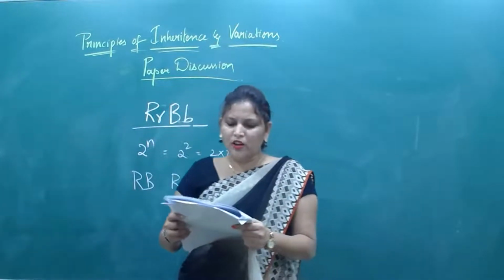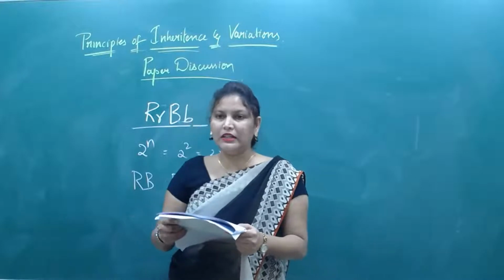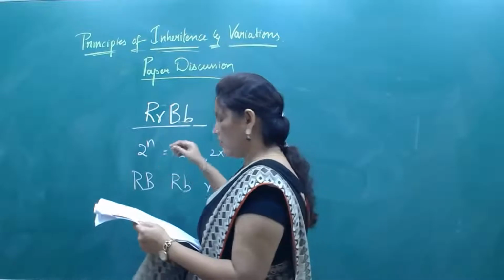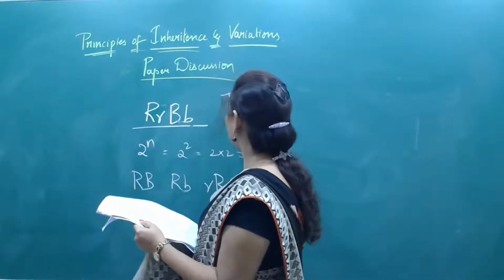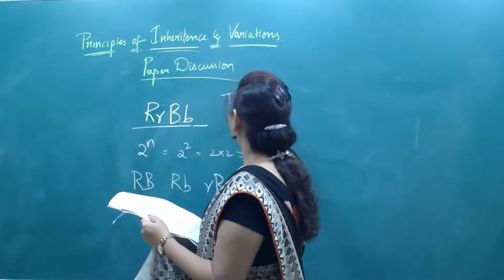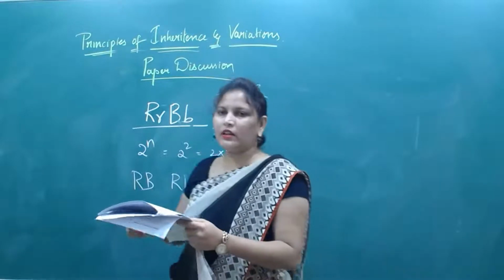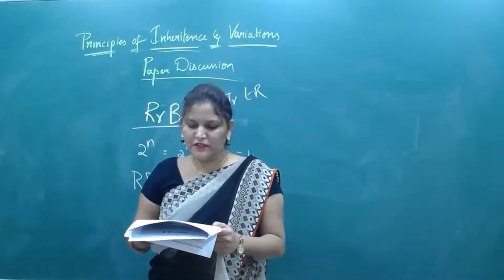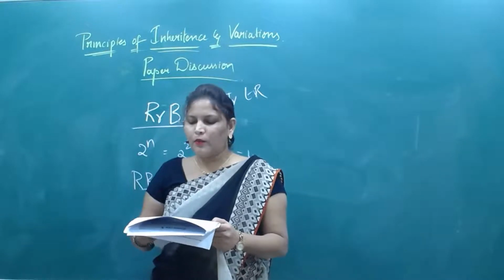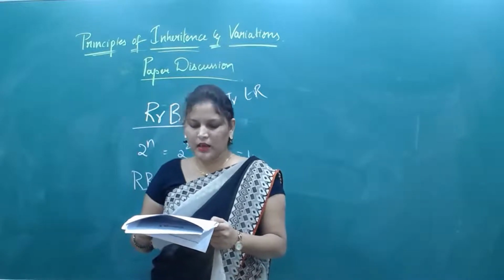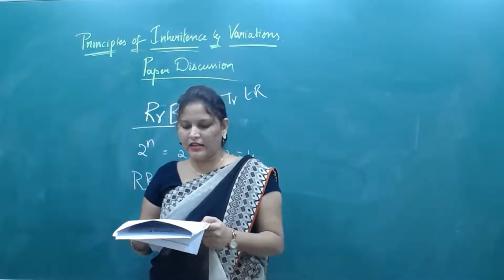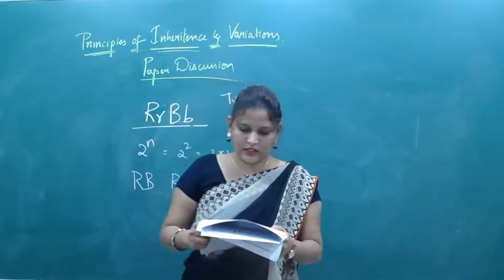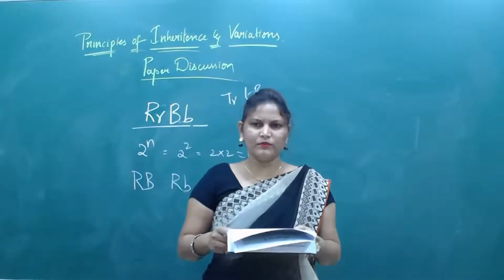Now, which of the following is heterozygous for two pairs of alleles? Two pairs of alleles should be heterozygous, and the fourth option is the one. Okay, it is heterozygous. In Mendel's experiment, nature of seed coat, flower color, position of flower, pod color, stem height, etc. are referred to as alleles, genotype, phenotype, or all of the above.